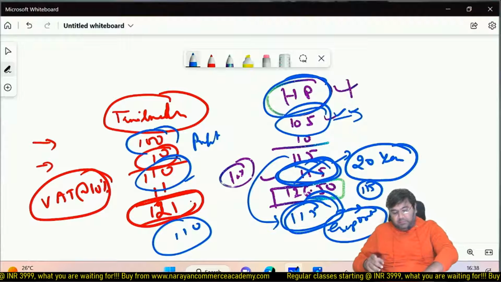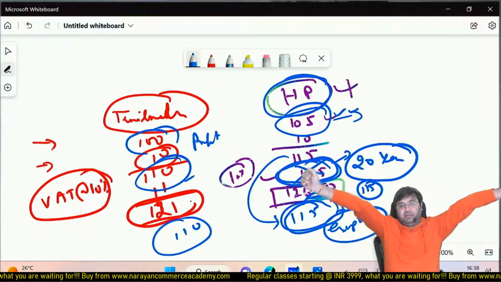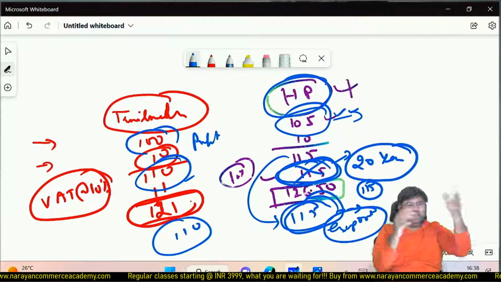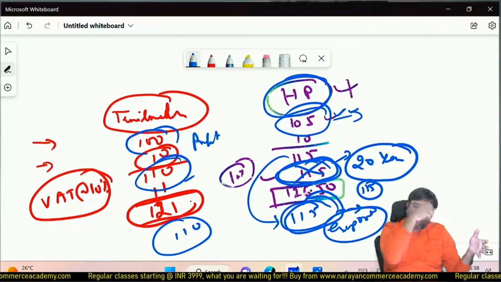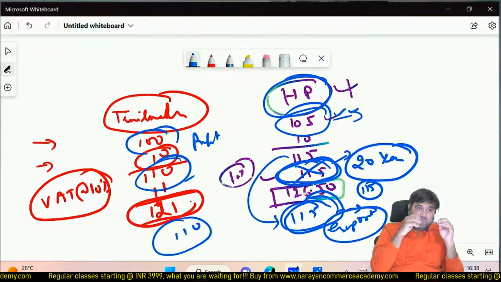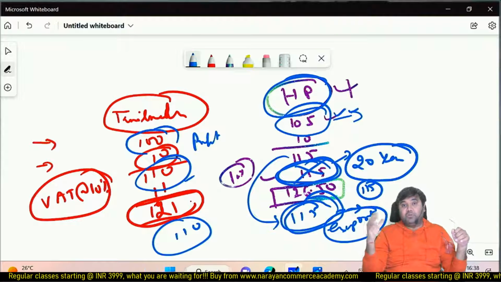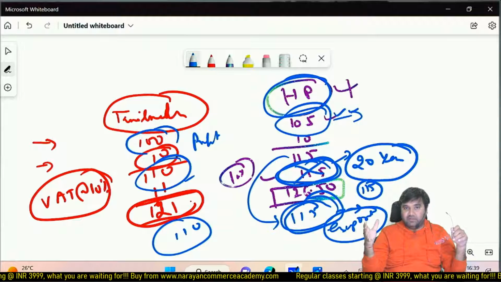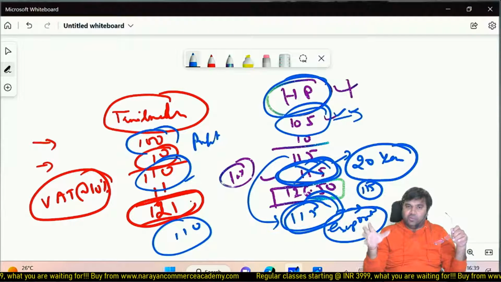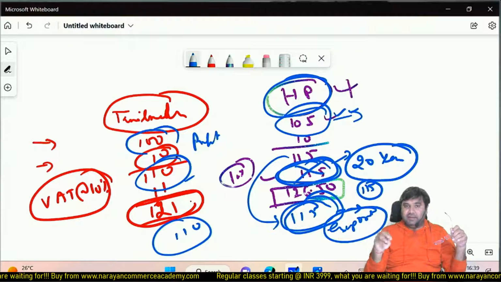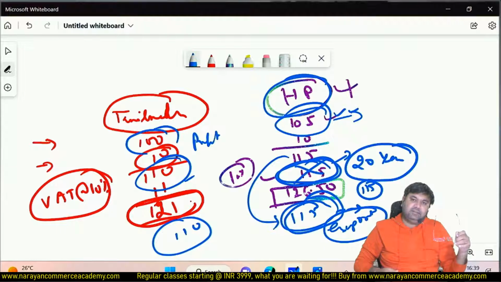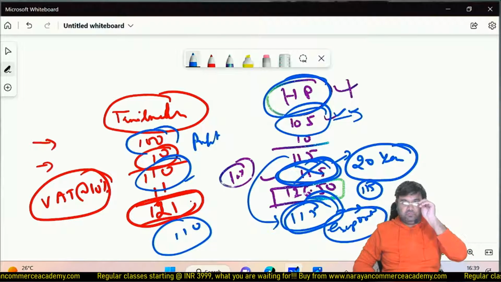Why was this happening? Because it was seller state revenue. So that's why states used to attract more and more investment, and they used to say, let them set up the plant. We are not going to charge any taxes, but people are going to get the revenue. There are other expenses which they are going to incur, and we are going to get the revenue. So indirectly we are going to get something by getting that factory in our state. And after 20 years, of course, once the tax holiday is complete, we are going to get the revenue.